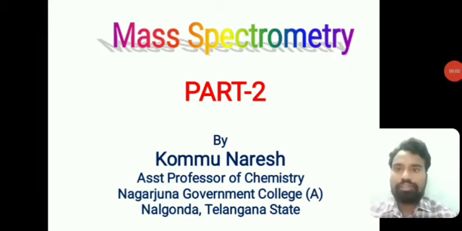Hello everyone. In the last lecture, mass spectrometry part 1, we discussed many points. First, what is mass spectrometry, what is the basic principle involved, and how organic molecules are analyzed through mass spectrometry by using the electron bombardment process.